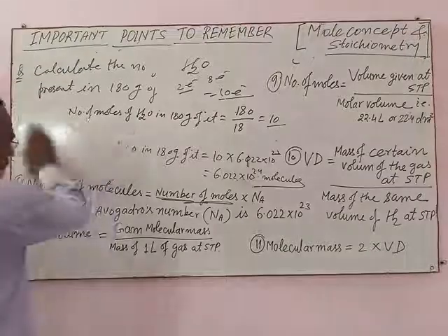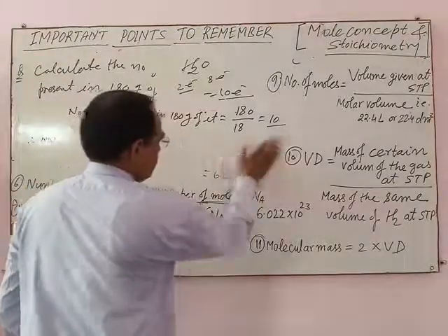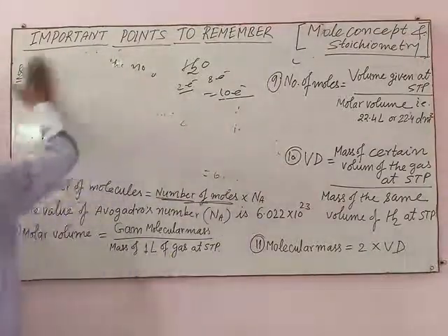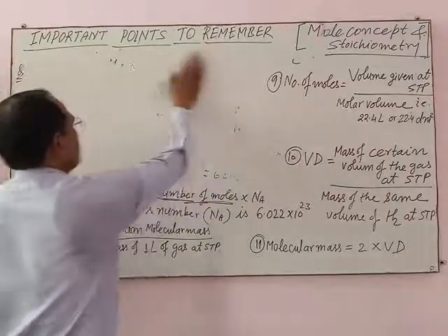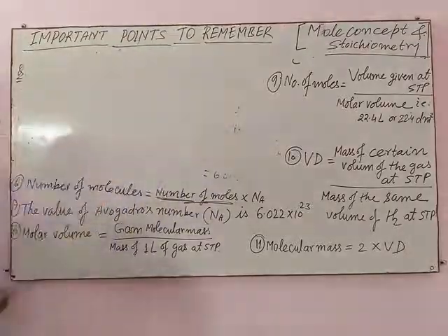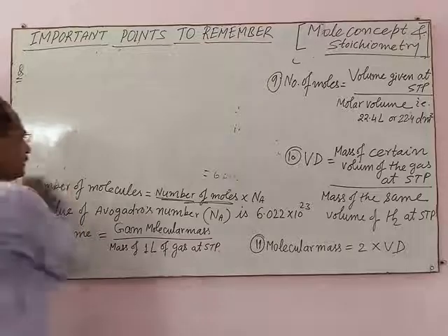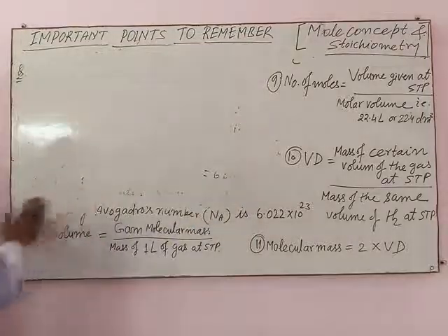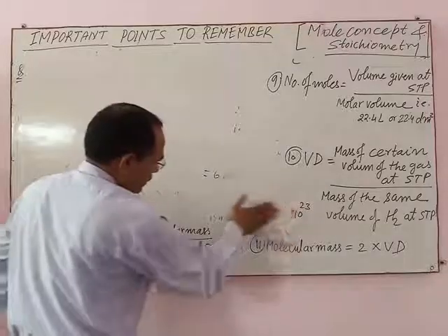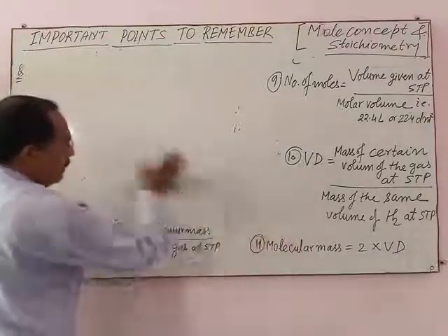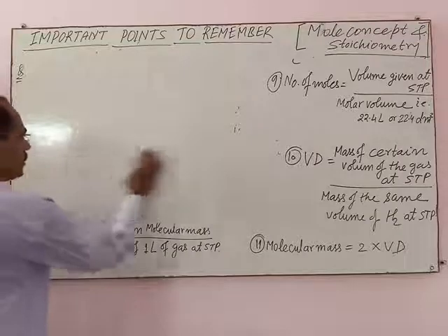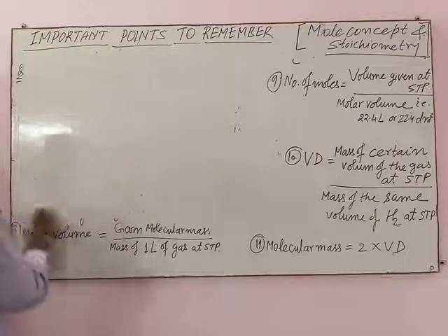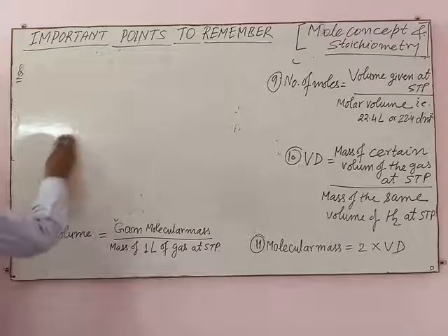Next, number of molecules is already discussed. Avogadro number is also already known. It is 6.022 into 10 power 23.